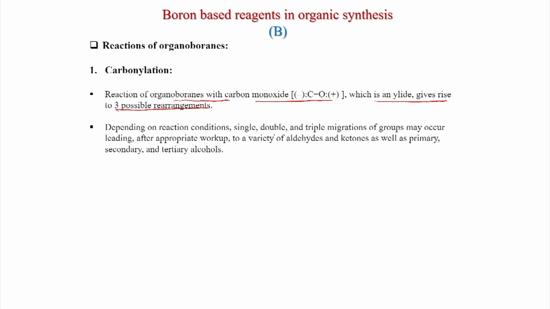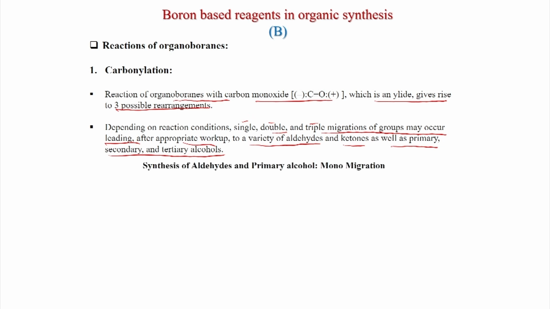Depending on reaction conditions, single, double and triple migrations of groups may occur, leading after appropriate workup to a variety of aldehydes and ketones as well as primary, secondary and tertiary alcohols. So these are very useful reactions, different kinds of migrations are possible. In fact, 3 kinds of migrations, single, double and triple, that is a single alkyl group, then 2 alkyl groups and 3 alkyl groups can migrate.